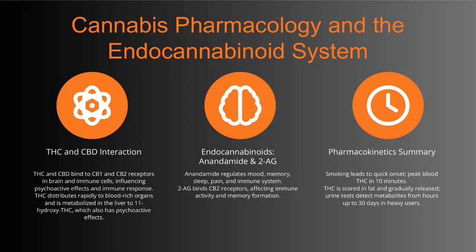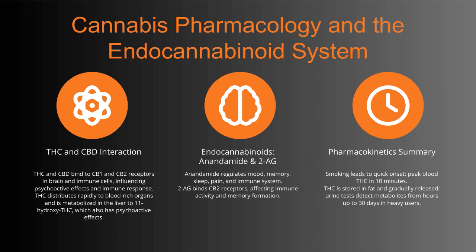Let's start with how THC and CBD interact with our body's cannabinoid receptors. These compounds bind to CB1 and CB2 receptors found in the brain and immune cells. This interaction is what influences both the psychoactive effects we associate with cannabis and the immune response.